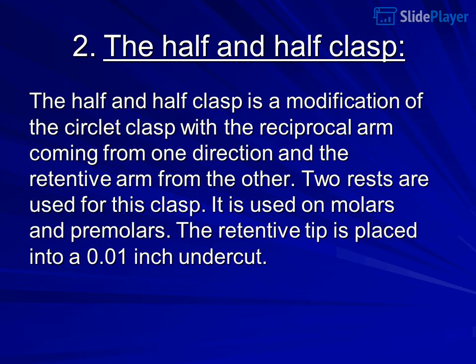2. The half and half clasp is a modification of the circlet clasp with the reciprocal arm coming from one direction and the retentive arm from the other. 2 rests are used for this clasp. It is used on molars and premolars. The retentive tip is placed into a 0.01 inch undercut.